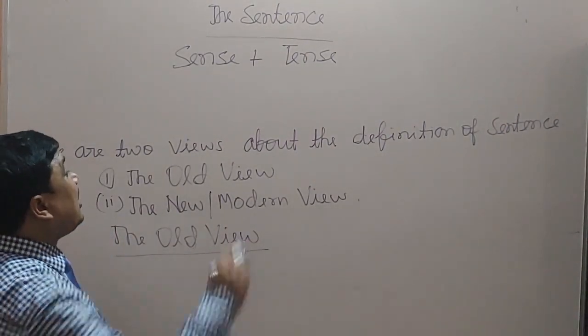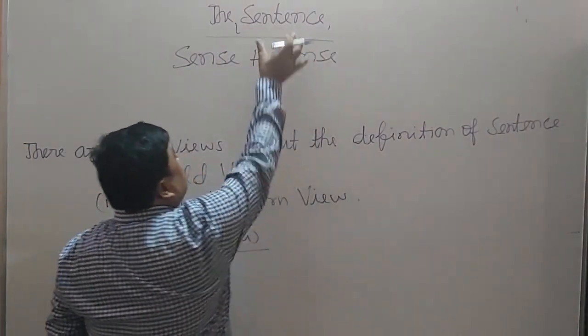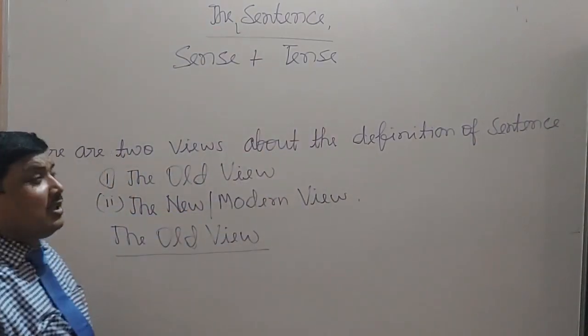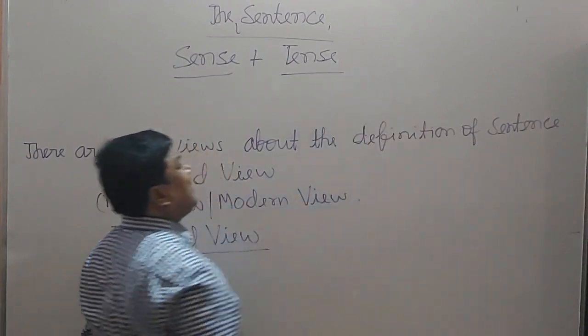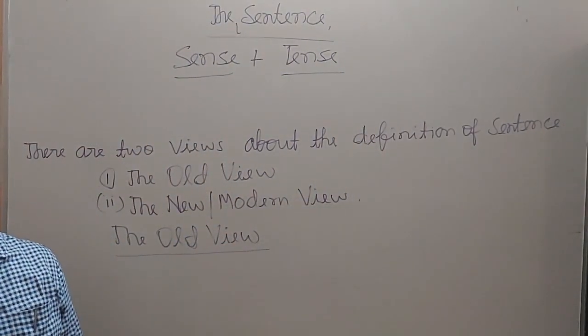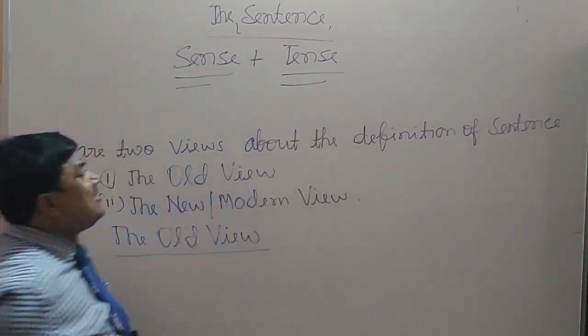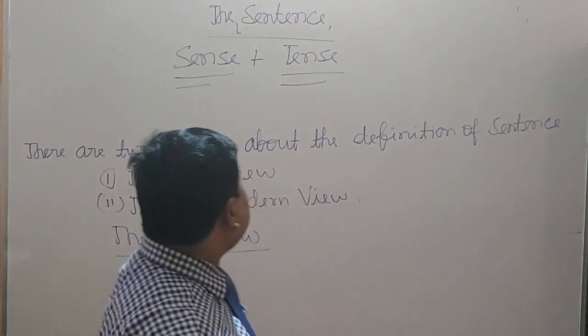Here I want to tell you that a sentence is made of two parts. The first is sense and the second is tense. Sense means meaning.